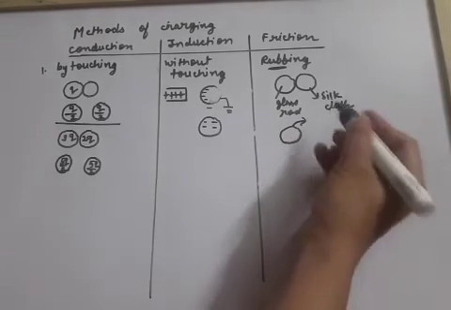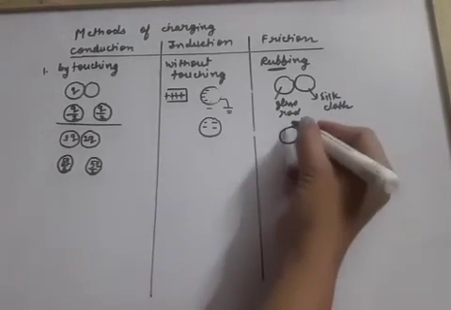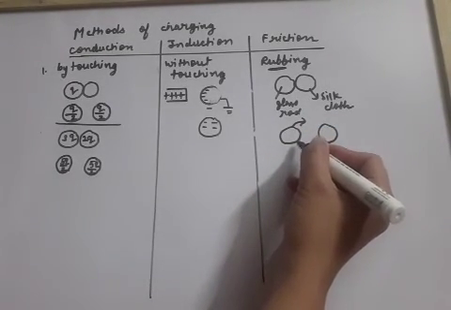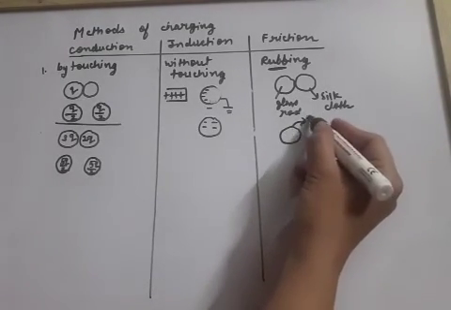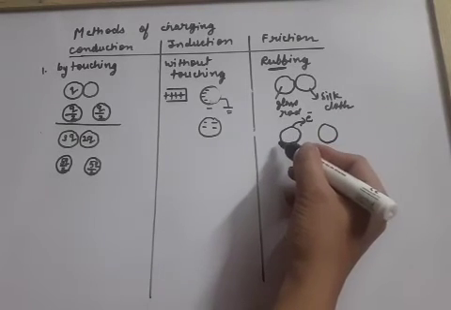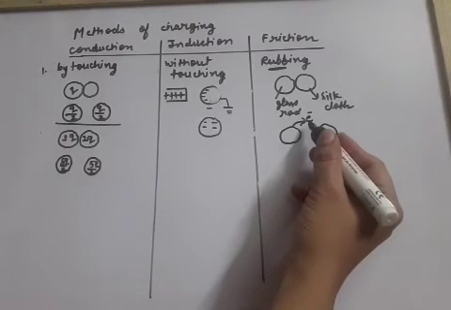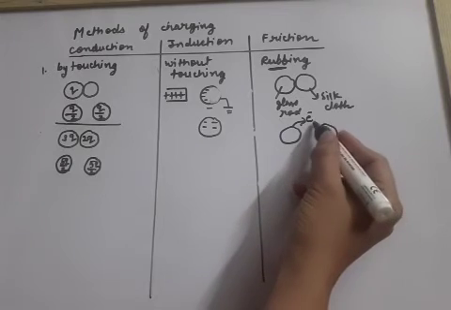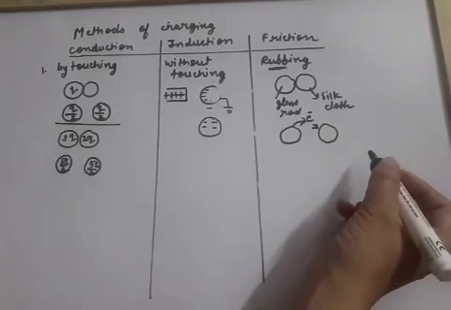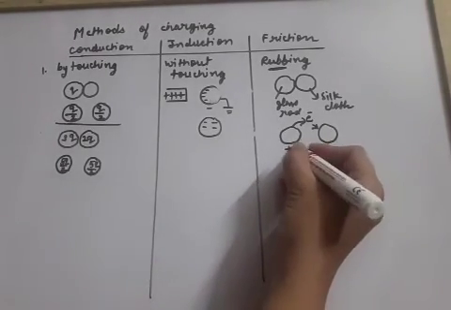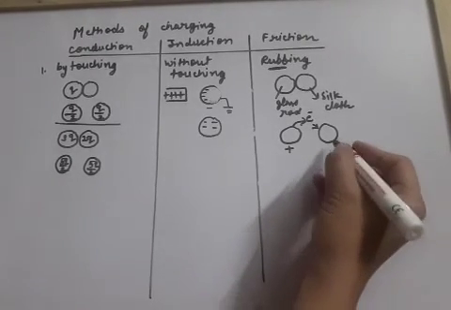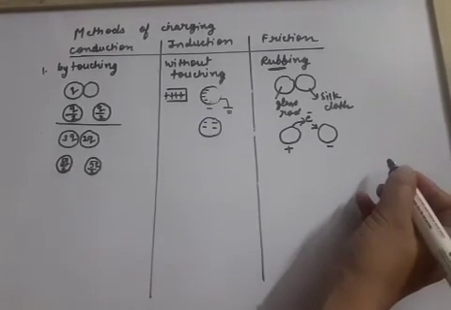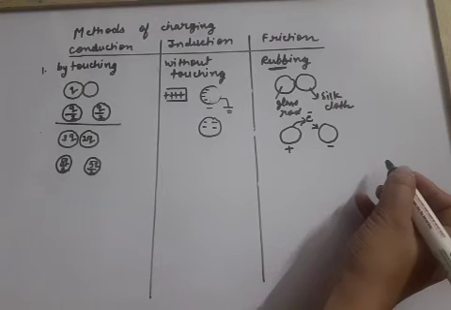So suppose in the case of glass and silk, glass has loosely bound electrons. So suppose one electron comes out of glass, and because it is in contact with the silk cloth, silk accepts this electron. So this way the glass rod develops a positive charge, and because of gain of an electron, silk develops a negative charge on it.